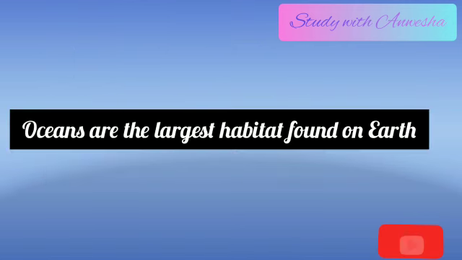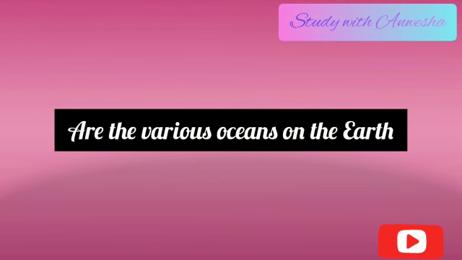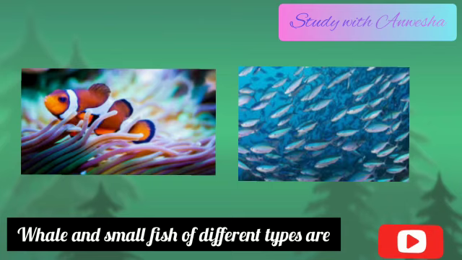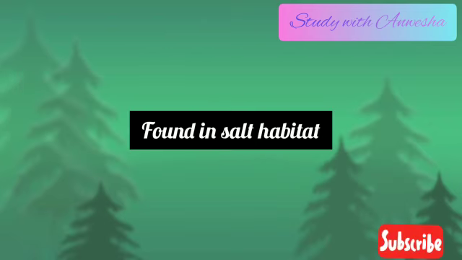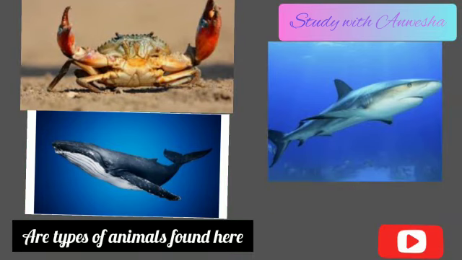Oceans. Oceans are the largest habitat of the world and contain salt water. Pacific Ocean, Arctic Ocean, Atlantic Ocean, Southern Ocean, and Indian Ocean are the various oceans on Earth. Big and small fish of different types are found in salt water habitat. Crabs, starfish, sharks, whales, sea turtles, seahorses, etc. are types of animals found here.